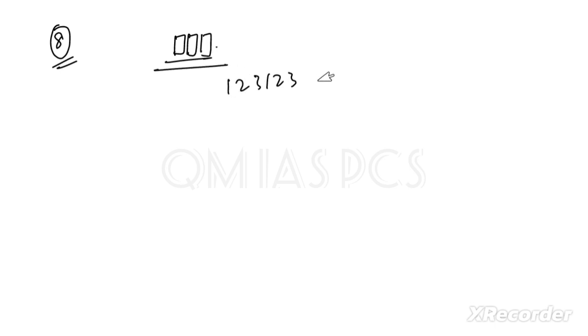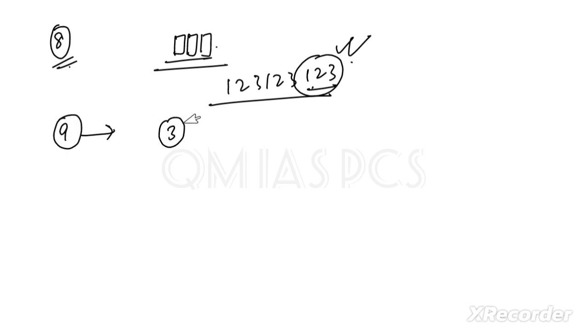So till 7 we have discussed. Now for 8. For 2 we just checked the unit digit. For 4 we checked the last 2 digits, but for 8 we have to check the last 3 digits. Whatever the number is, just check the last 3 digits. If they are divisible by 8, then the complete number is divisible by 8. Fine? Clear?